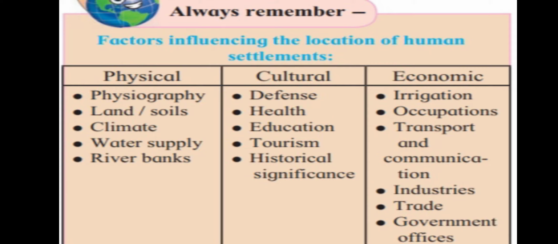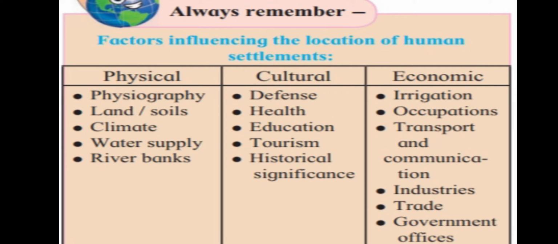The second one, many opportunities are there for jobs or occupations. The transportation system and the communication system are good in that particular area. Industries are there, trade is there, as well as many government offices are there in that area. Where all these facilities are provided in that area, people start to make their settlements.